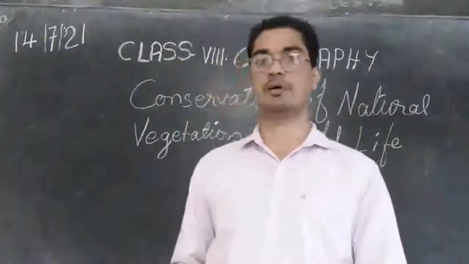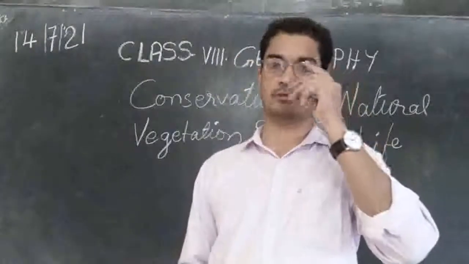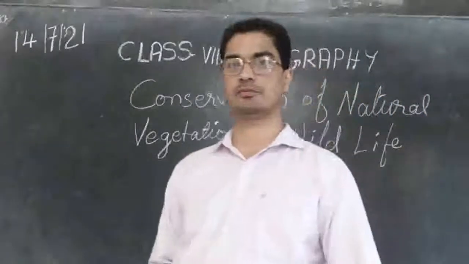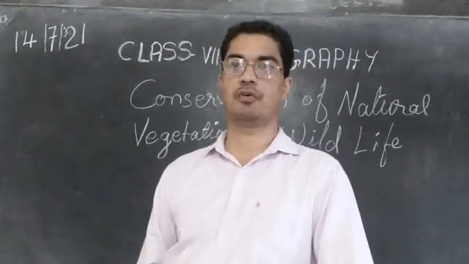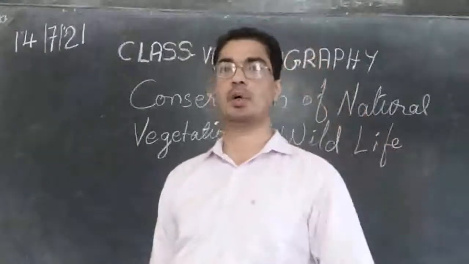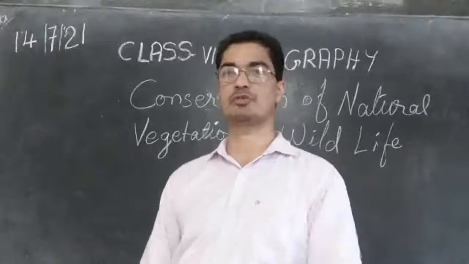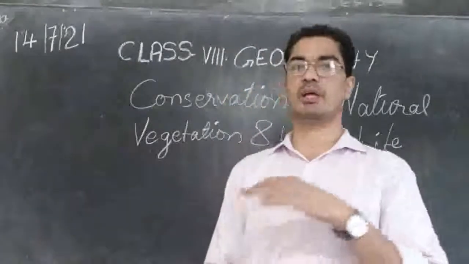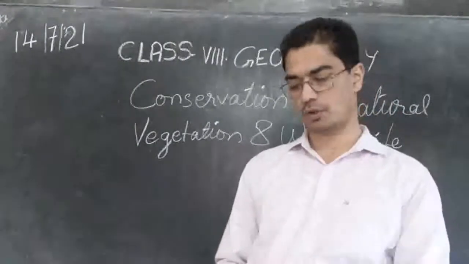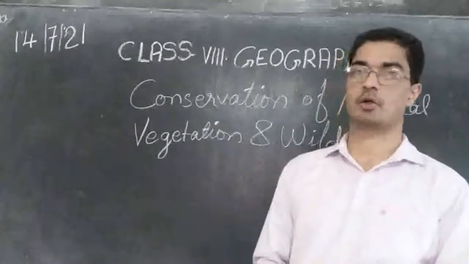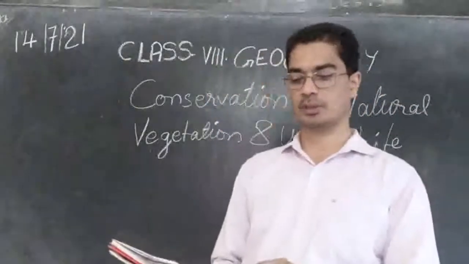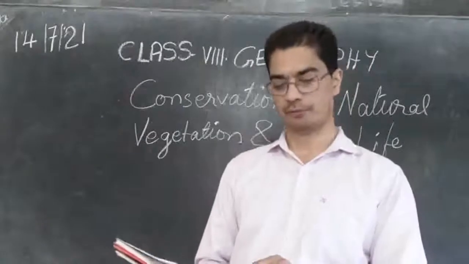Then there is tsunami. Do you know what a tsunami is? Heavy waves come up with such force, and the water may go even 100 feet high. Many houses, buildings and trees will be under the water and they get rotten and spoiled. So tsunami is another cause for the degradation of natural vegetation and wildlife.